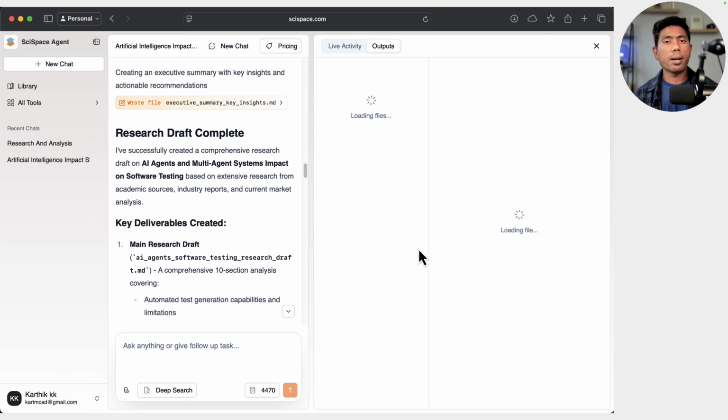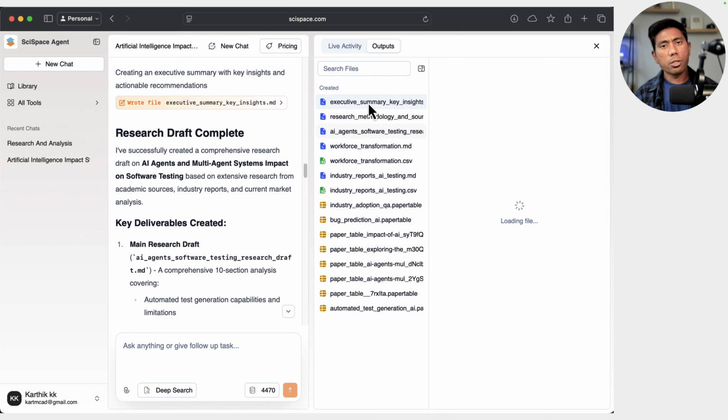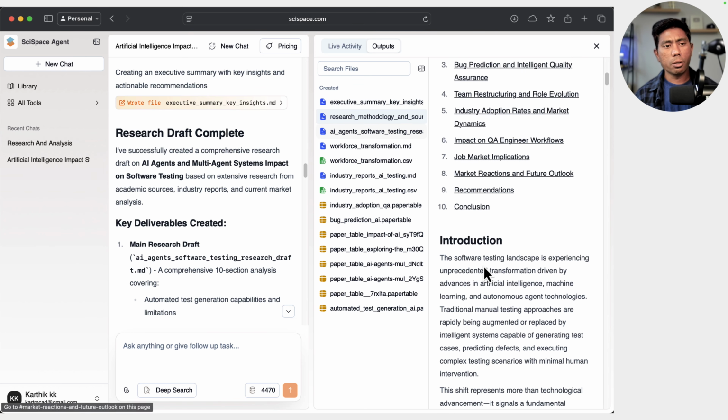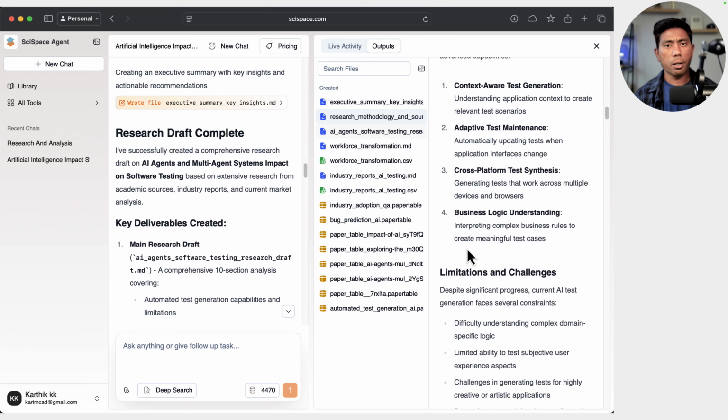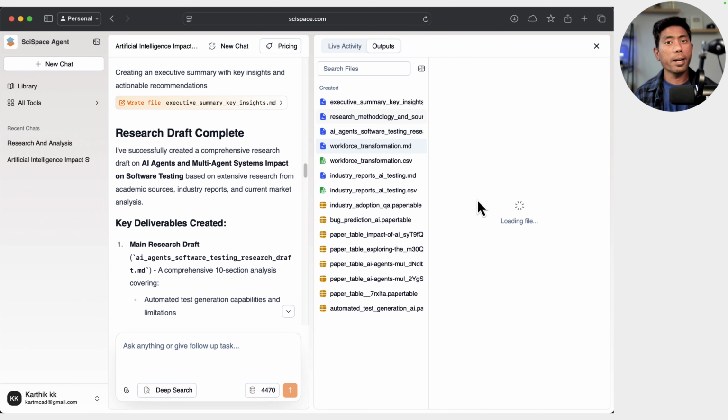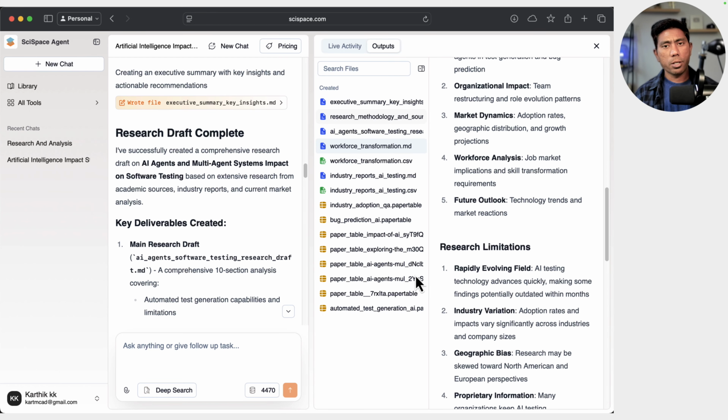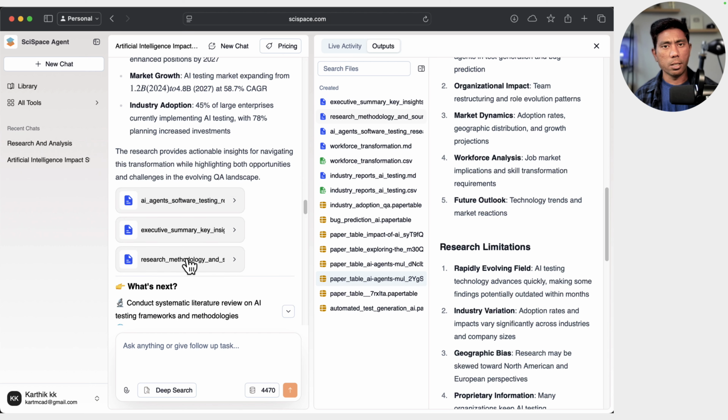And they have also got the SciSpace agent, which is pretty much like a chat agent, and which is going to do even further fine-tuning of the information obtained from SciSpace, and then it's going to get you all that information in one single place. And I will show you a demonstration of how that actually works.